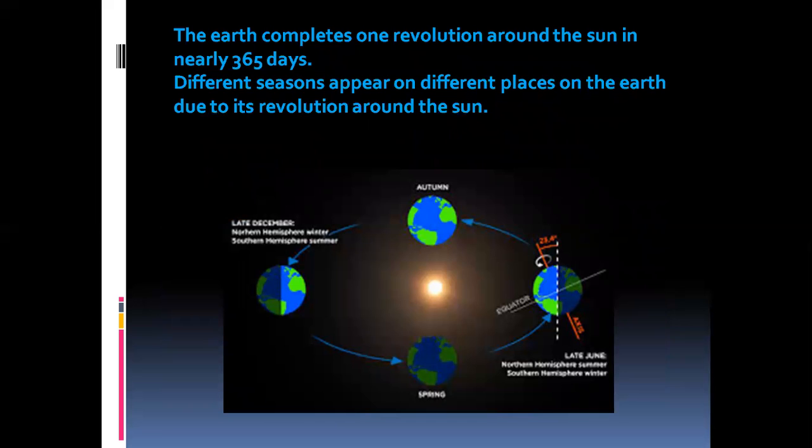The Earth completes one revolution around the Sun in nearly 365 days. That is 1 year around the Sun. The Earth revolves, it is revolution. Different seasons appear in different places on the Earth due to its revolution around the Sun. It takes 365 days, and due to this, different seasons are formed. You learned this in your lower classes also, isn't it? You can see the picture, children.